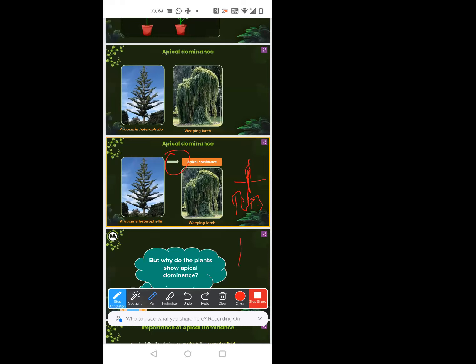If this is a plant and it has many lateral branches, it will grow wider only. It will not grow taller. For it to grow taller and taller, these lateral branches should not be formed. Correct or not?